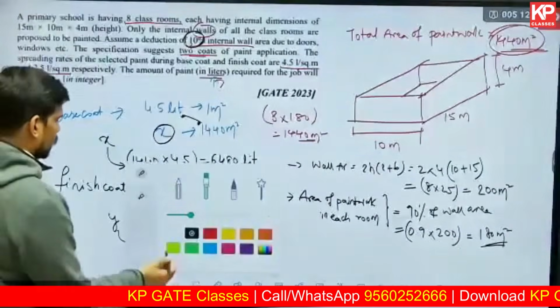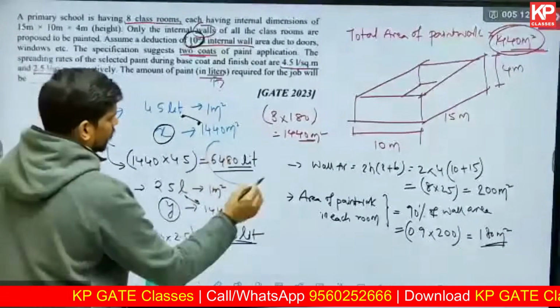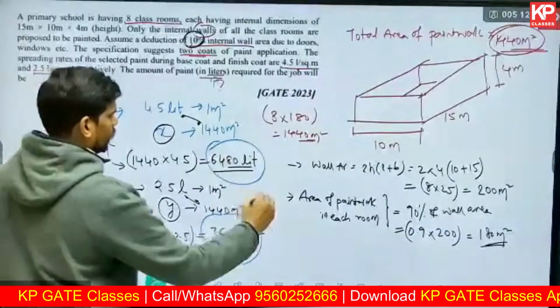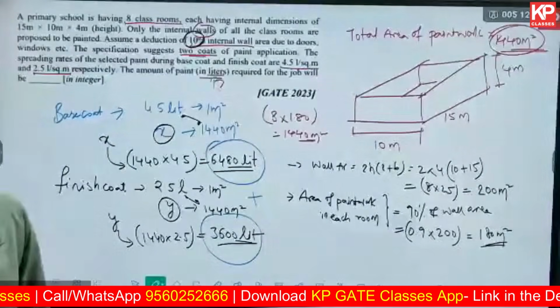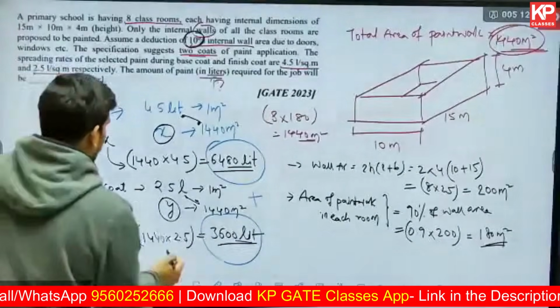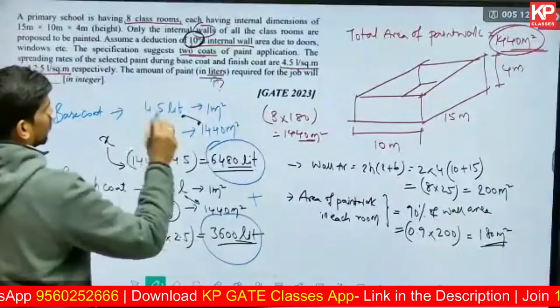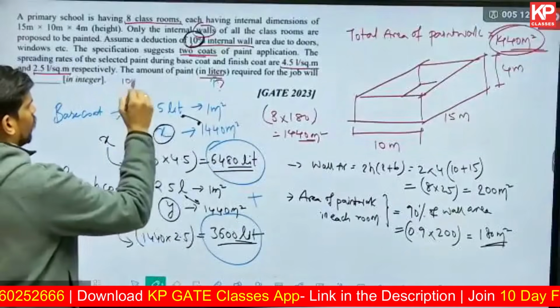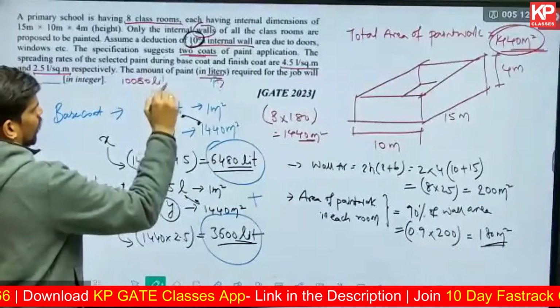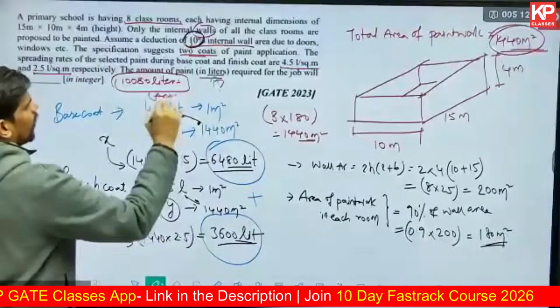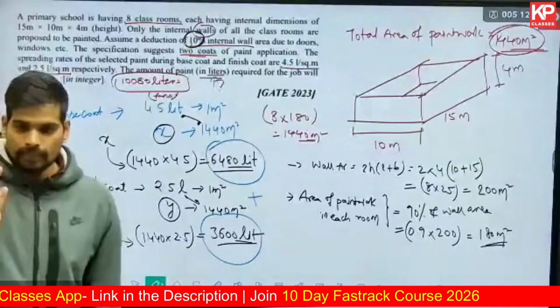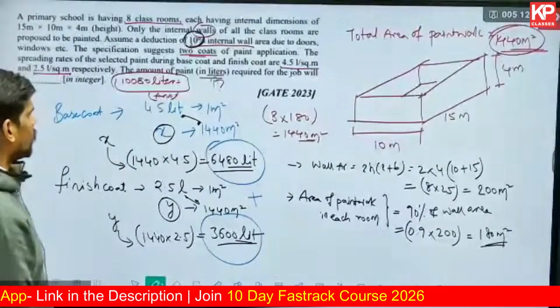in liters. So what is the final answer? This plus this. Total paint required is 10080, which is the correct answer. Generally you will not have a range in such questions. You need to type the exact answer, 10080.